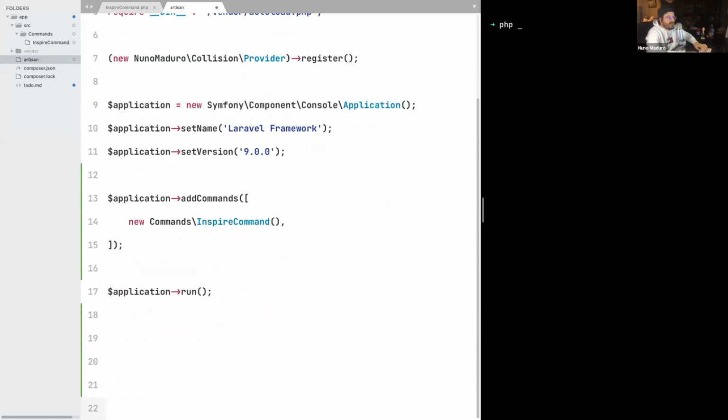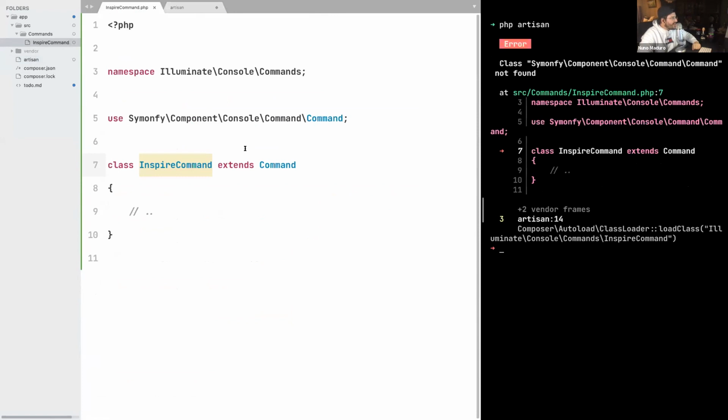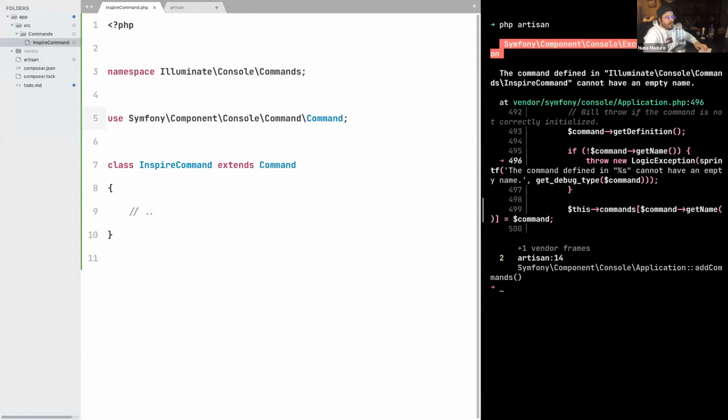Let's type once again php artisan. And I'm seeing a problem on my console. It says that the Symfony console class was not found. So let's just fix this problem. Artisan, InspireCommand line 7. Symfony. Oh, this is not correct. Symfony. There we go.